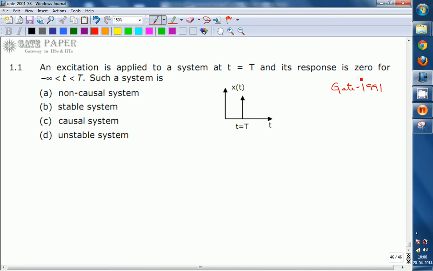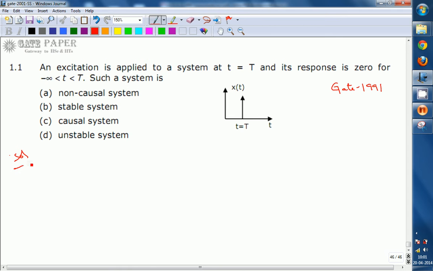response is 0 for small t values from minus infinity to capital T, then such a system is given as a non-causal system, stable system, causal system, or unstable system. Now we'll verify which is correct out of these four options.